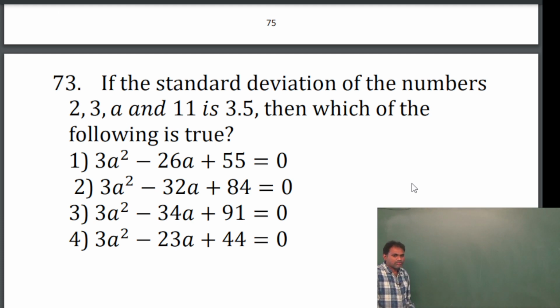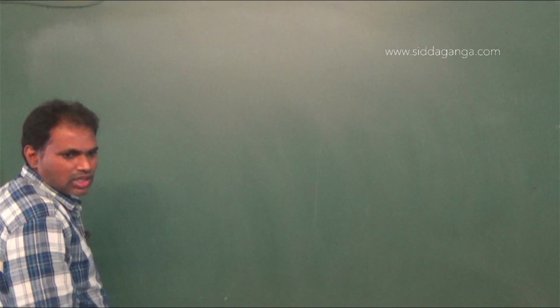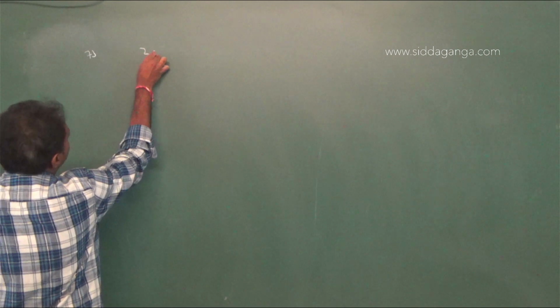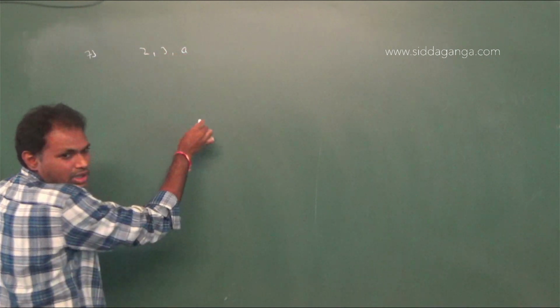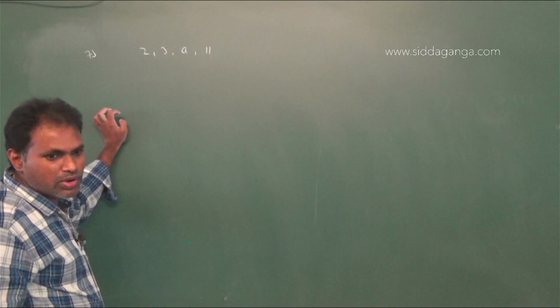Next, if the standard deviation of the numbers 2, 3, a and 11 is 3.5, then which of the following is true? Here four numbers are given: 2, 3, a and 11. The standard deviation is 3.5, given.